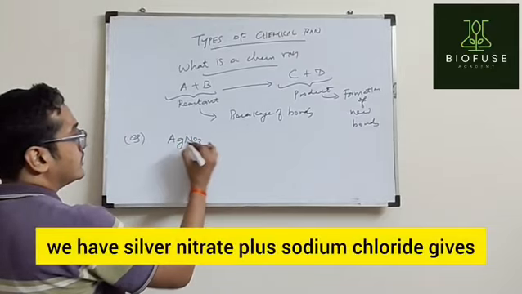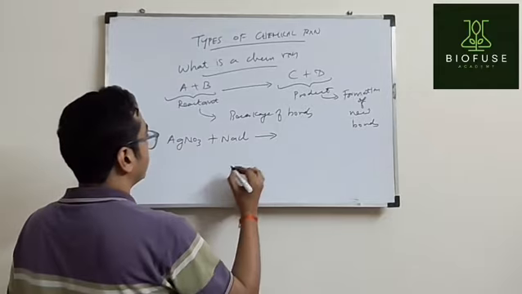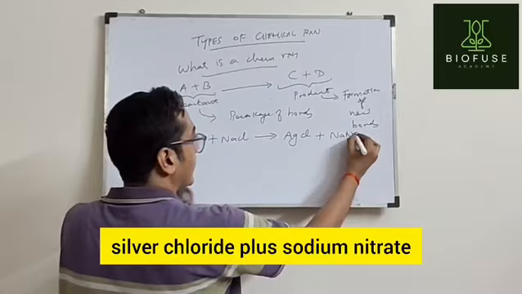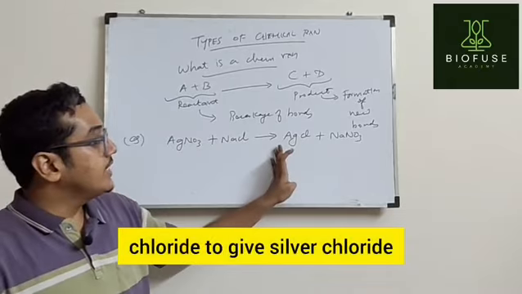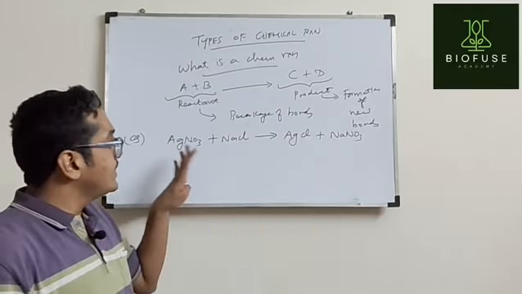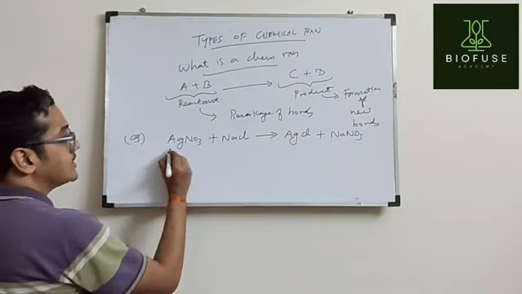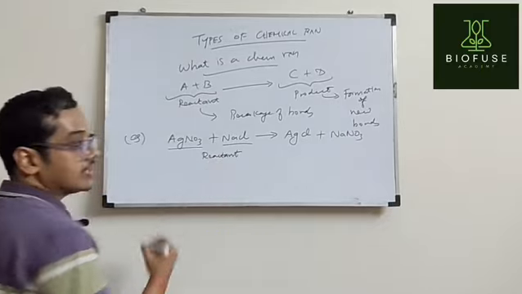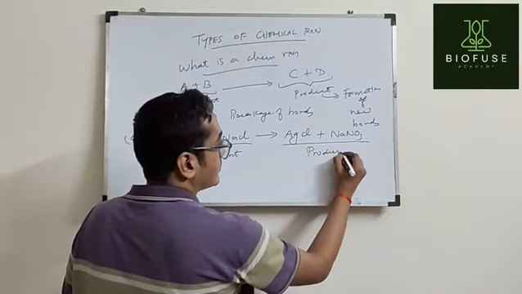We have silver nitrate plus sodium chloride gives silver chloride plus sodium nitrate. So we have silver nitrate reacting with sodium chloride to give silver chloride and sodium nitrate. So this is actually a reaction. Now you tell me which is the reactant and which is the product. So these two compounds, okay, that is the silver nitrate and sodium chloride forms the reactant. Okay, and the silver chloride and sodium nitrate forms the product.